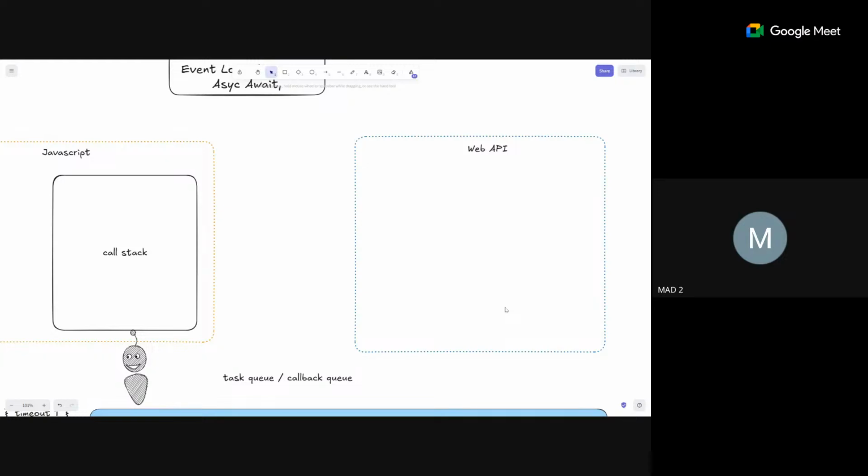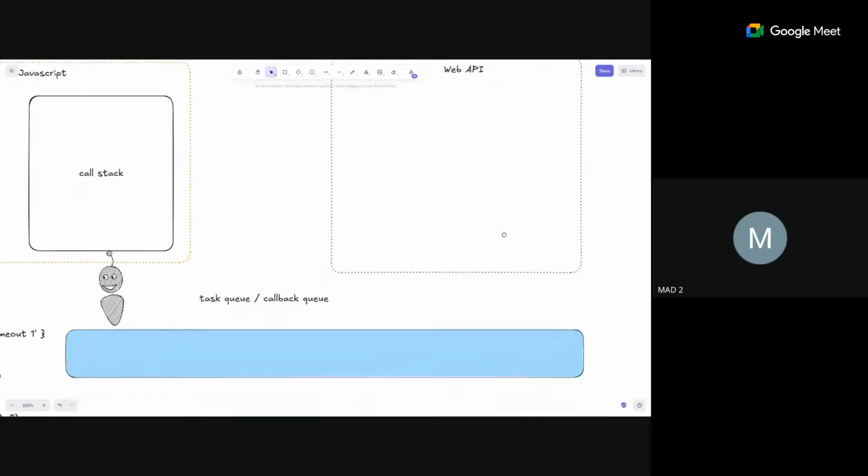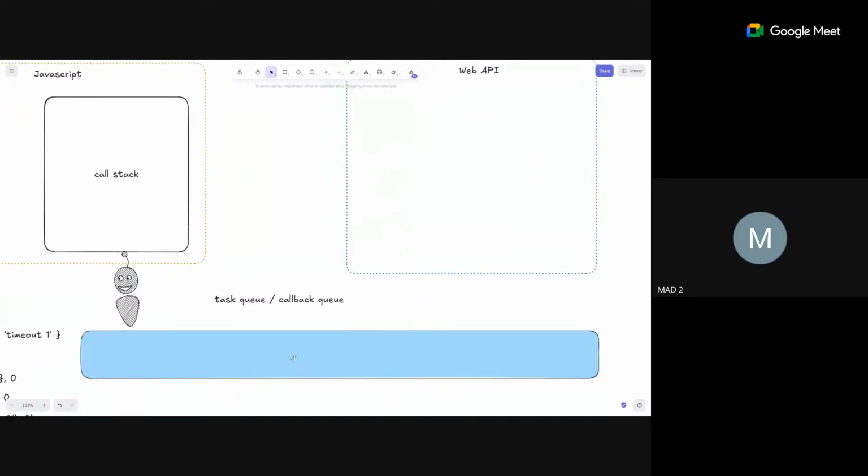Suppose in set timeout, it has to count for a few seconds, right? If there is 100 milliseconds, then it will count that 100 milliseconds. After 100 milliseconds, it has to execute that code. So after 100 milliseconds, from the web API this code will be moved to the task queue. This task queue is a place where all the asynchronous tasks are stored before the execution.